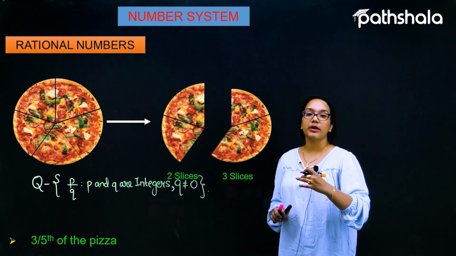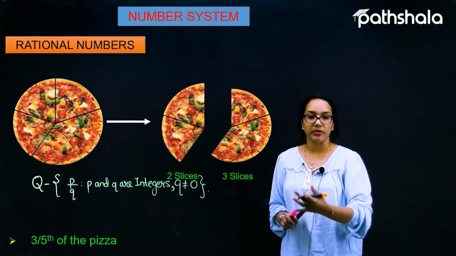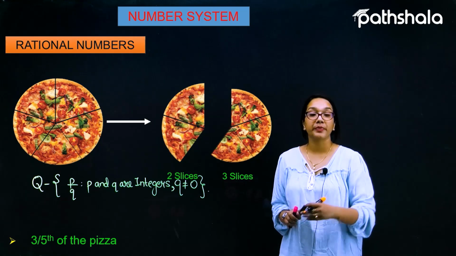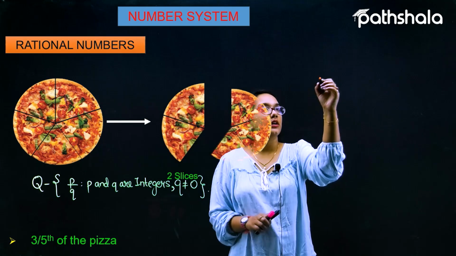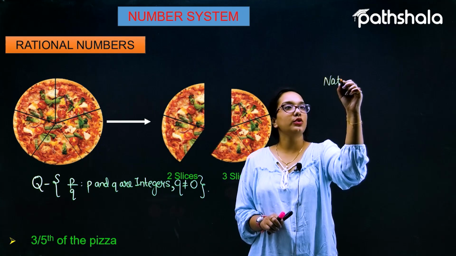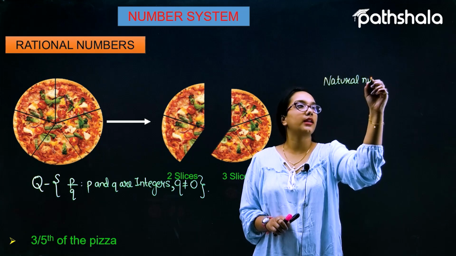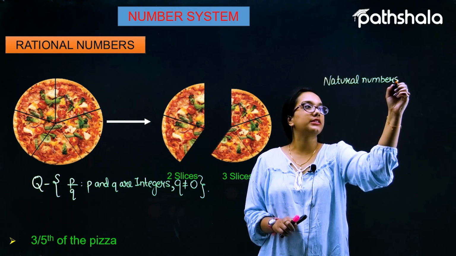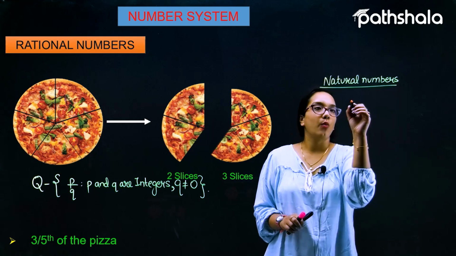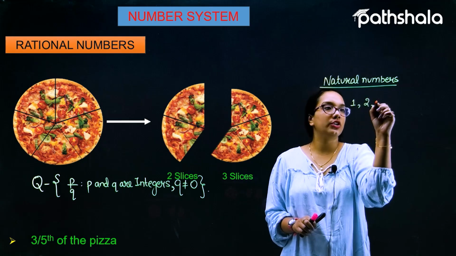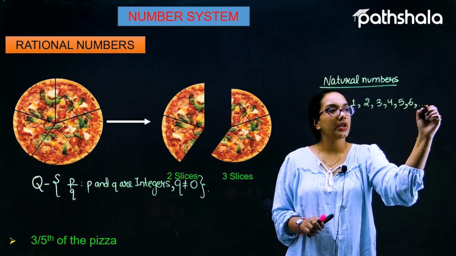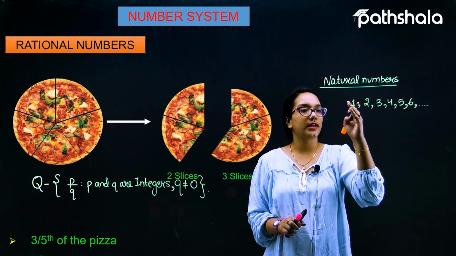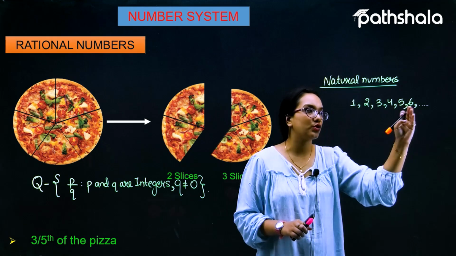Let us suppose I talk about the natural numbers, the whole numbers and the integers. First, the natural numbers. As we know, the natural numbers are 1, 2, 3, 4, 5, 6 and so on.